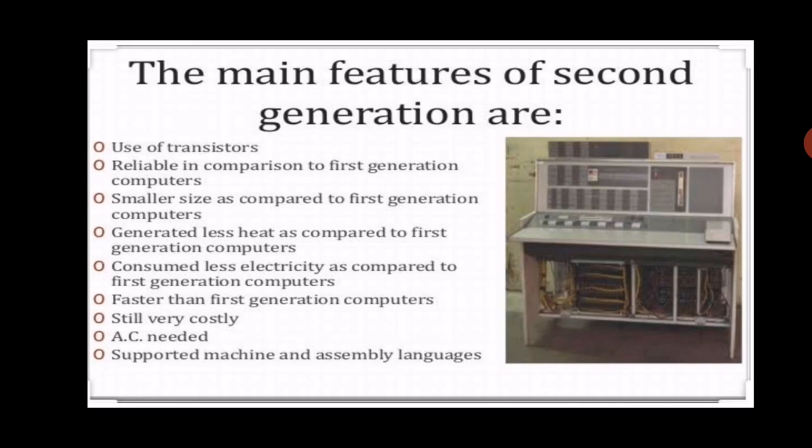Now we will discuss the second generation computer. Second generation time was 1956 to 1963. In this generation we used transistors. These computers are more reliable than the first generation computers. These are smaller in size than the first generation. These produced less heat than the first generation. They consume less electricity compared to the first generation. These are faster than the first generation.